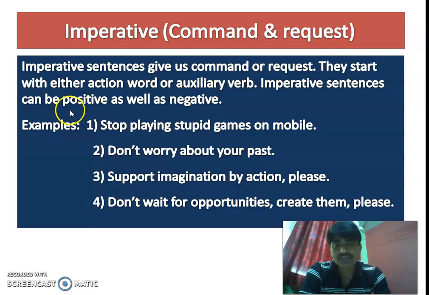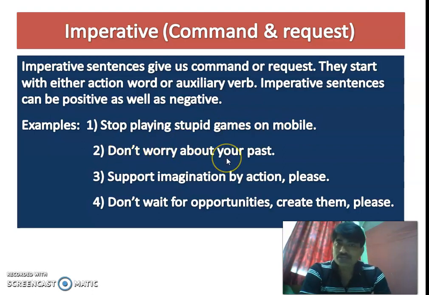And imperative sentences can be positive as well as negative, the way we saw them in declarative sentences. For example, stop playing stupid games on mobile. So this is positive, but it is an order, it is a command. It expects that someone should do that. In all the imperative sentences, the subject is always you, the second person. But it is not mentioned. For example, you stop playing stupid games on mobile phone, because most of the time you waste your time playing those stupid games.